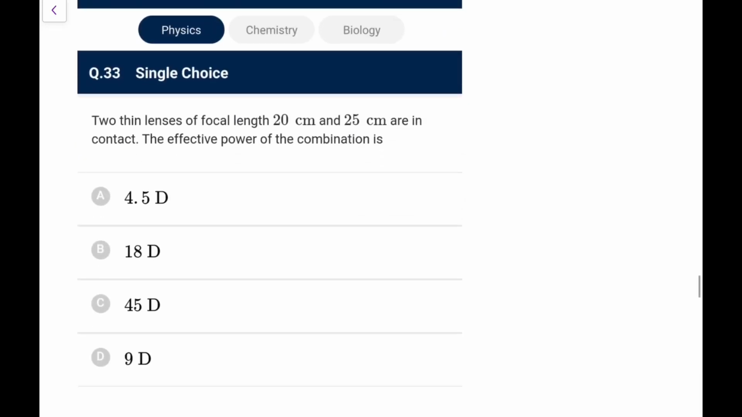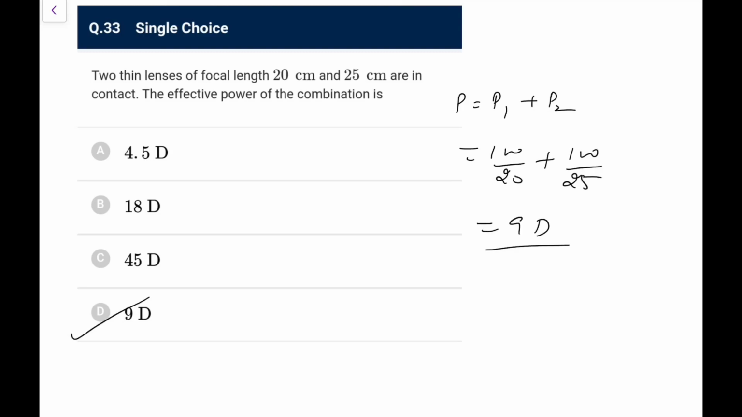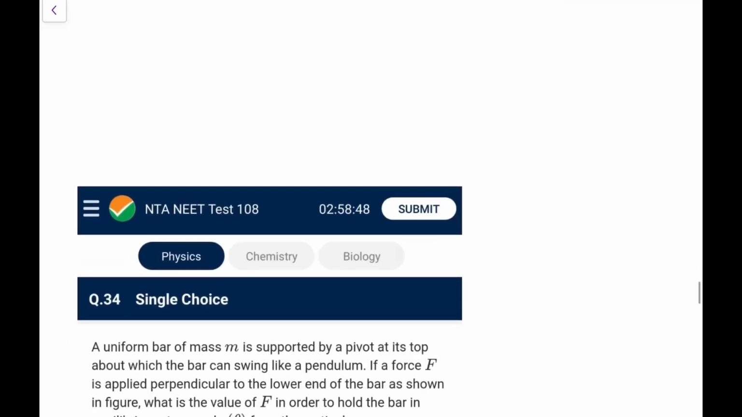Next one. Two thin lenses, focal length 20 and 25, are in contact. The effective power is, I am assuming it is convex lenses, so effective power is P1 plus P2. So 100 by 20 plus 100 by 25, 5 plus 4, that is 9 diopters. Go for option D, again an easy one for you. Next one.